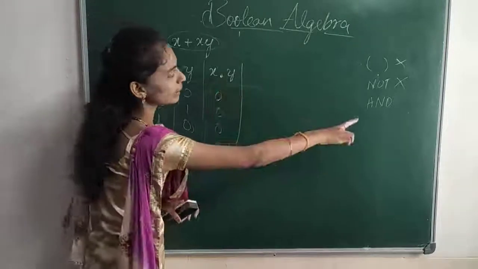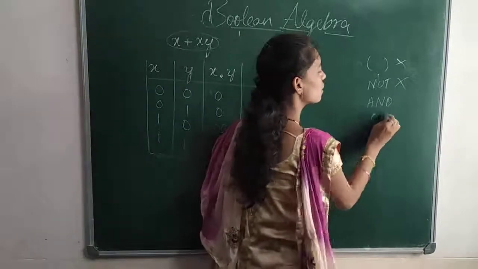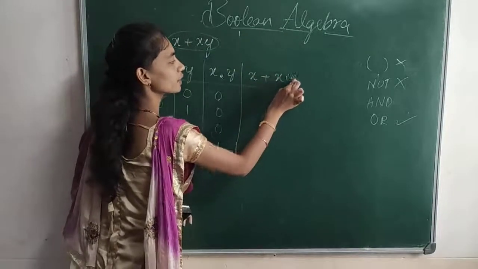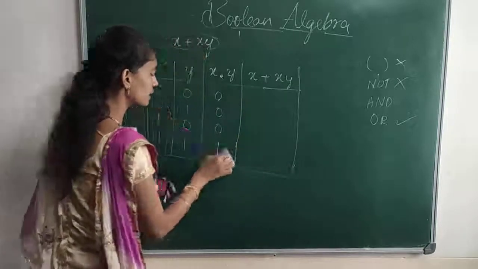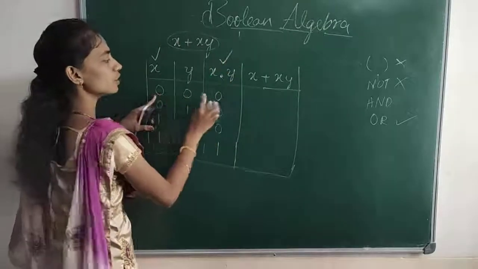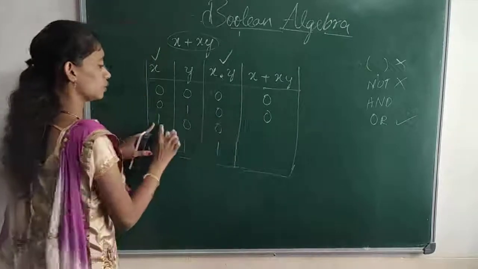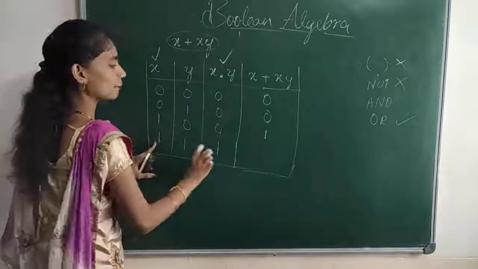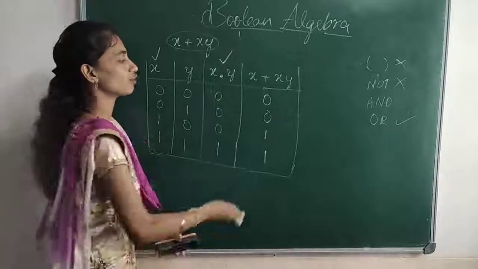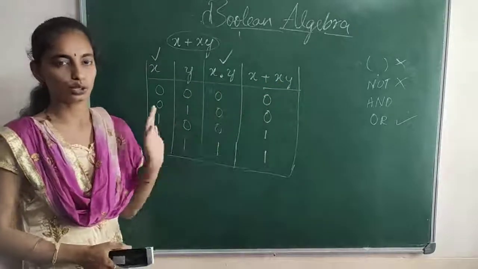So we perform and. Is there any and operator other than this? No. Next, we have or. So perform or: x plus x into y. What is x here? Now we take this column and this column. 0 plus 0 is 0, 0 plus 0 is 0, 1 plus 0 is 1, 1 plus 1 is 1. So this is the resultant of this expression.